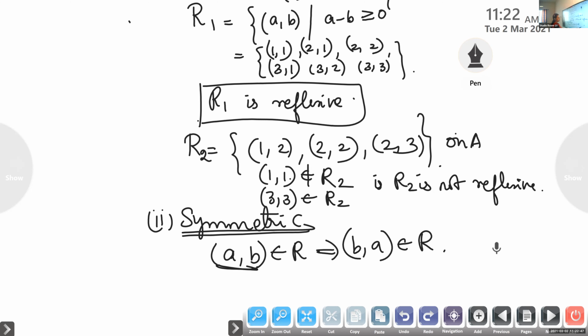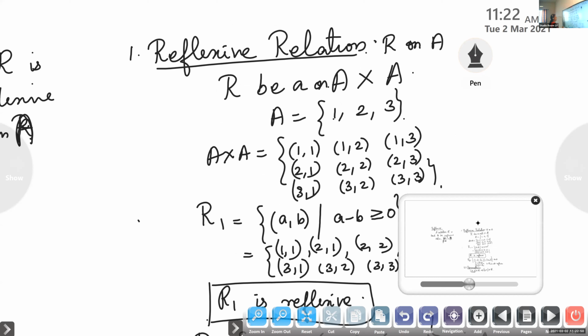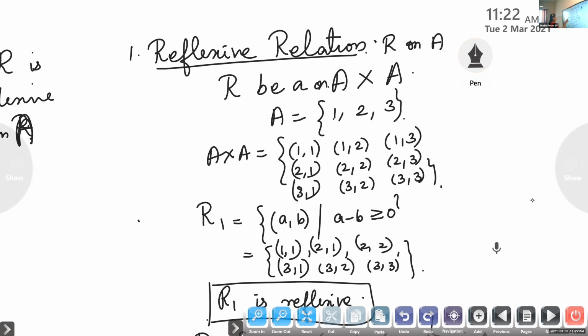Now consider the example R1. Check whether it is symmetric. (1, 1), if you reverse it, (1, 1) is there. If you take (1, 2), (2, 1) is there, isn't it? (1, 3), (3, 1) is there. (3, 1), (1, 3) is there. (3, 2), (2, 3) is there.